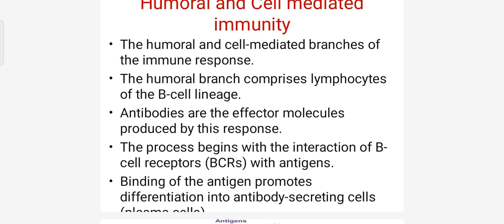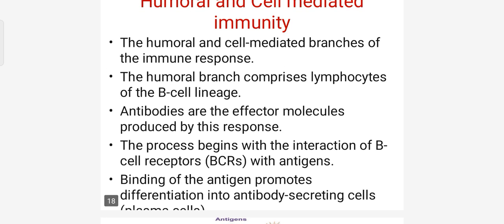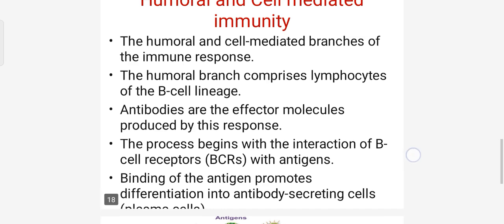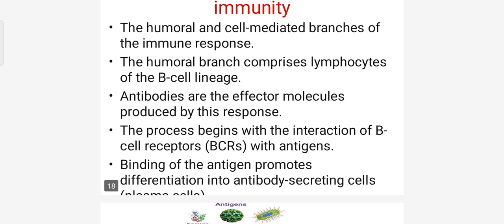The humoral branch comprises lymphocytes of the B cell lineage. Antibodies are the effector molecules produced by this response. The process begins with the interaction of B cell receptors, BCRs, with antigens. Binding of the antigen promotes differentiation into antibody secreting cells.